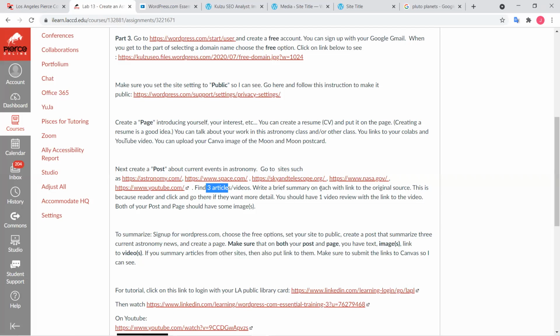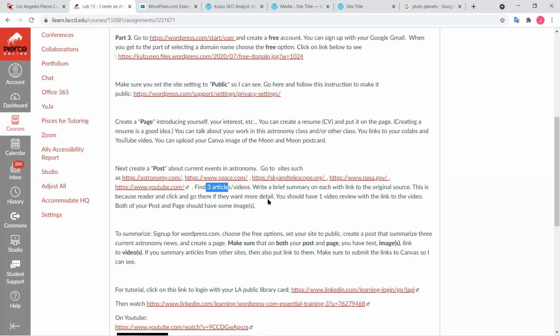This article talks about the helicopter that's flying on Mars. Or this article is about China being the 2nd country to enter Mars. Or you can talk about Russia, the Soviet Union, formerly Russia. They were actually pretty good with space, being the first man and woman to orbit Earth. So you can write a blog about those, 5 articles and a summary of that, and just create 1 page.